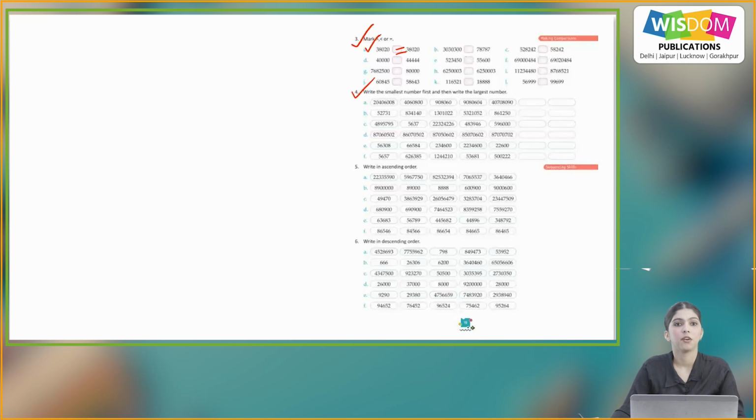Question number 4, write the smallest number first and then write the largest number. So, first here we have to write the smallest and then largest.